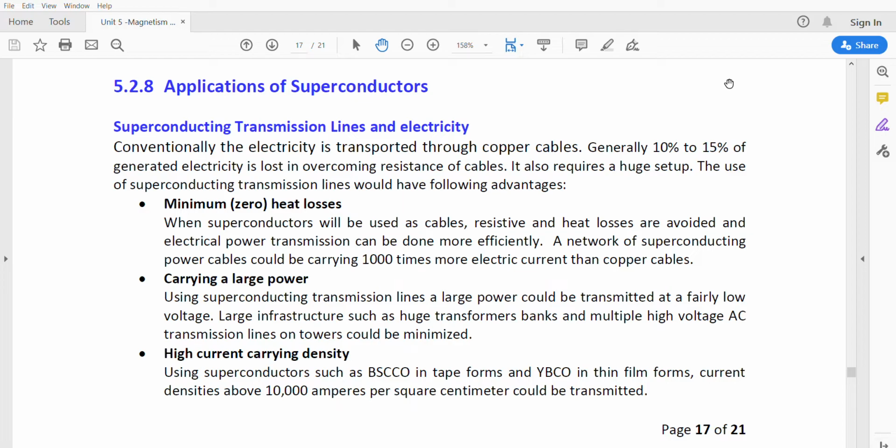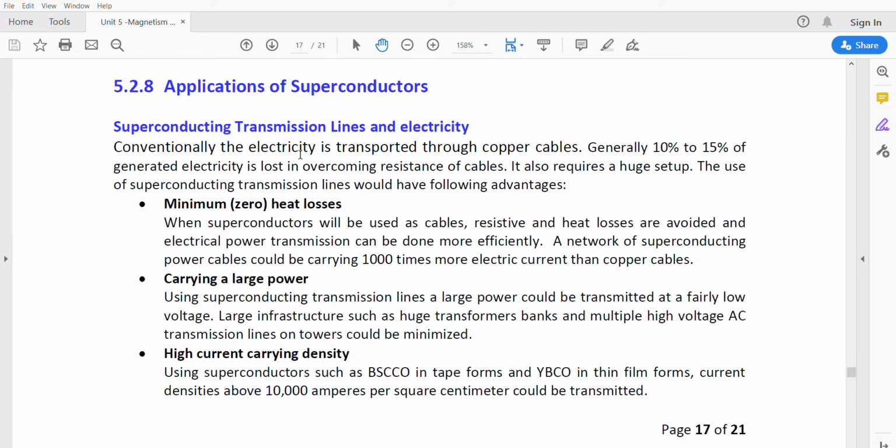These superconductors have wide applications in different fields due to the zero resistance property at particular low temperatures. First we will see superconducting transmission lines for electricity. These superconducting materials can be used as the transmission lines for electricity.